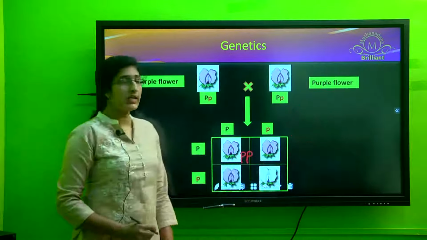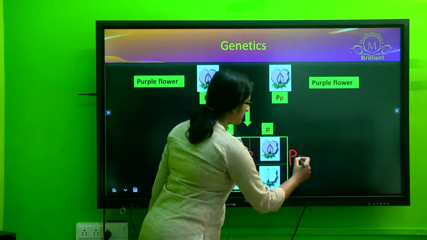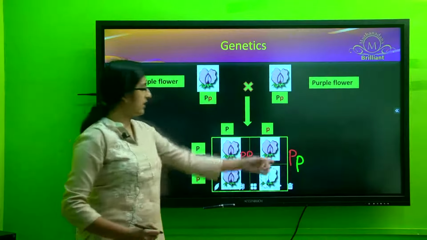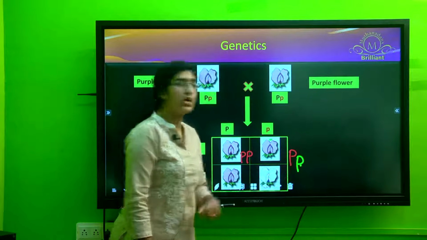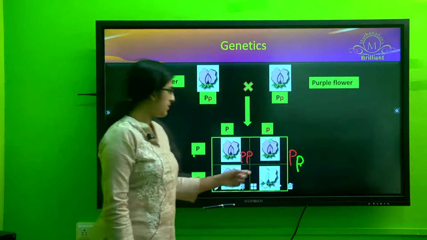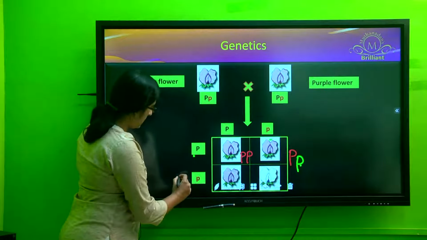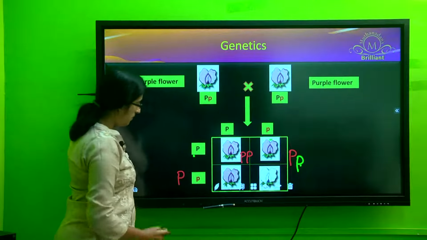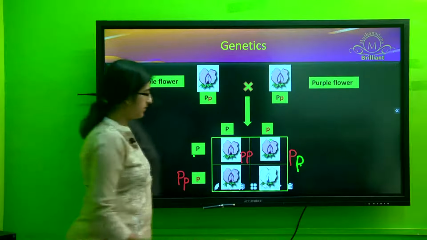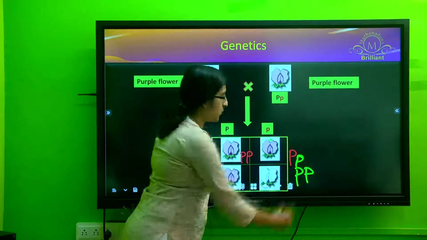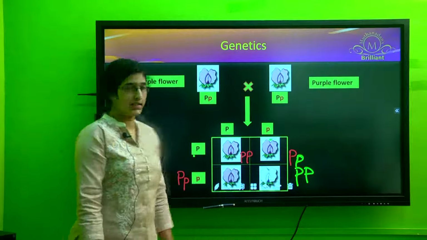Now coming to the next hybrid, the genotype would be one allele of the purple color and the other allele for the white color. Now, if you see the next offspring, one allele again would be for the purple color and the other allele for the white color. Coming to the last hybrid, both the alleles are for the white color.